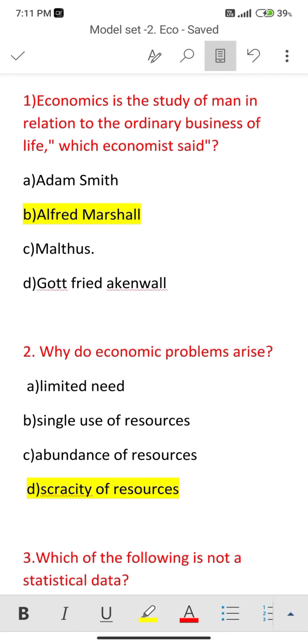नमस्कार। आज हम लोग जैक के अकॉर्डिंग इकोनॉमिक्स का मॉडल सेट 2 सॉल्व करेंगे। Question number 1: Economics is the study of men in relation to the ordinary business of life. Which economist said this? Alfred Marshall. Correct option is option number B.